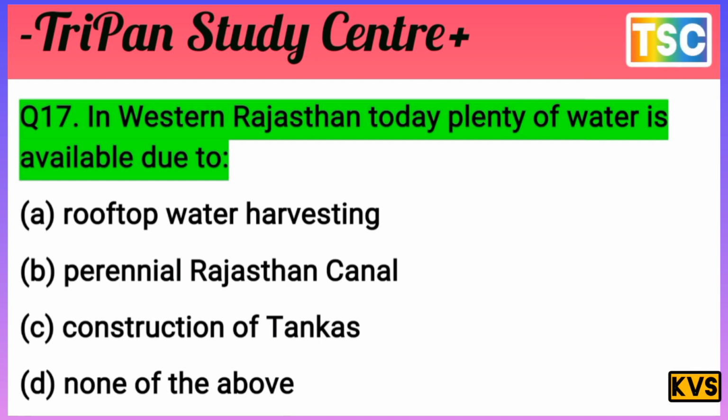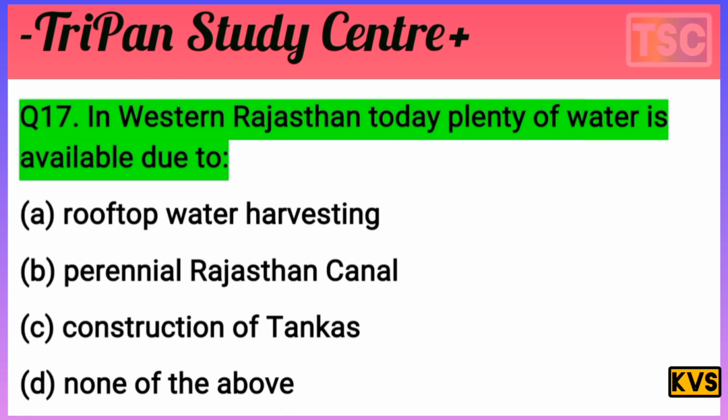You must have thought of your answer. Let's see what the answer is for this question. The question is: in Western Rajasthan today, plenty of water is available due to what?